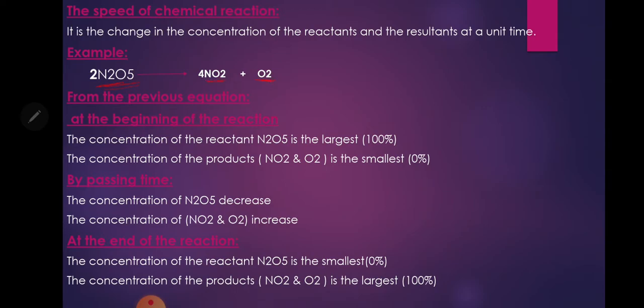At the beginning of the reaction the concentration of nitrogen pentoxide is 100 but the concentration of nitrogen dioxide and oxygen is the smallest, 0%. By passing time the concentration of nitrogen pentoxide decreases and the concentration of nitrogen dioxide and oxygen increases. At the end of the reaction, the concentration of the reactant nitrogen pentoxide is the smallest, but the concentration of the product NO2 and O2 is the largest, 100.